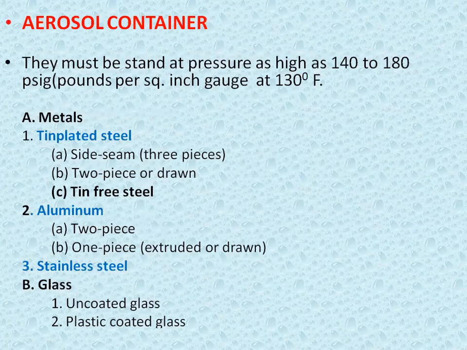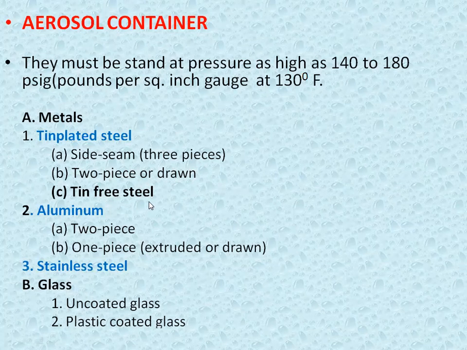Then we move towards the aerosol container. There are various types of aerosol container. Various materials are used. Tin plated steel is used, aluminum is used, stainless steel is used, in metals, and then the glass is also used for the packaging of the aerosol. Tin plated steel are of three types: side seam, that is the three piece, then two piece, and then tin free steel. Tin is coated inside.